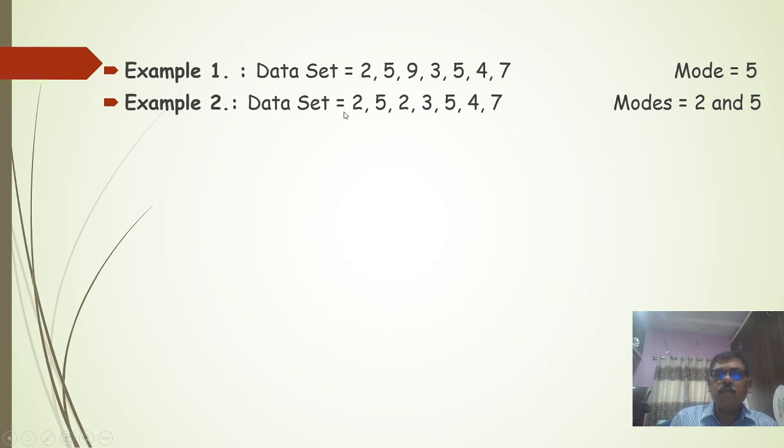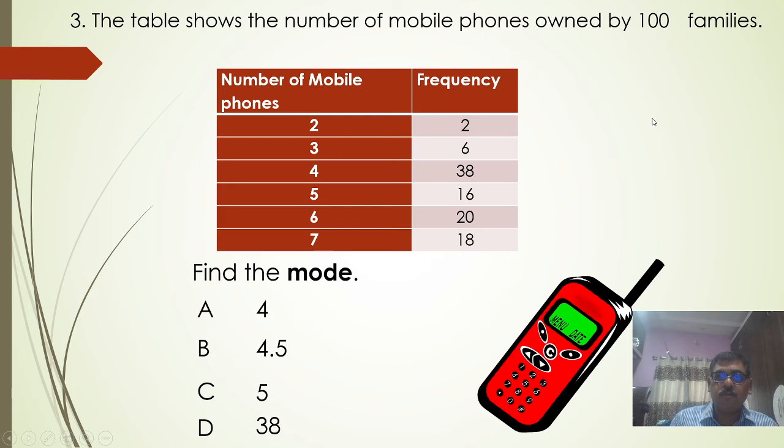In example 2, the data is 2, 5, 2, 3, 5, 4, 7. Here 5 appears twice, and again 2 appears twice, and therefore two modes are there, that is 2 and 5. These are the two modes.